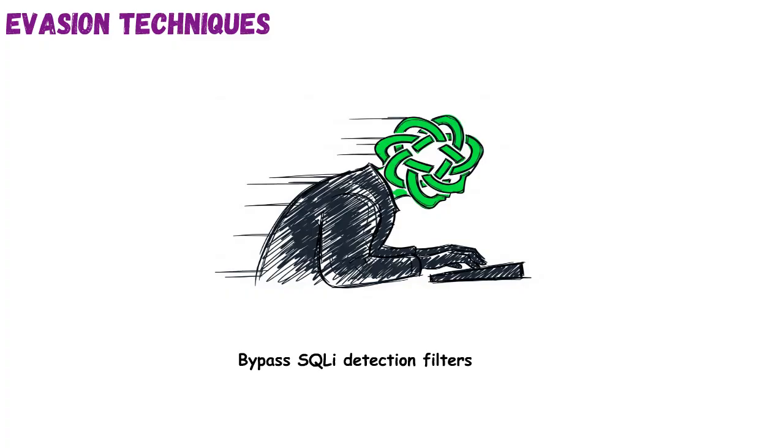Using various encoding and injection tricks, we'll test if the app still accepts and processes queries. The result shows even filtered forms may be vulnerable, depending on how they parse or sanitize inputs. For attackers, evasion increases success rate. For defenders, it highlights the need for proper query binding and behavior-based detection, not just string filtering.